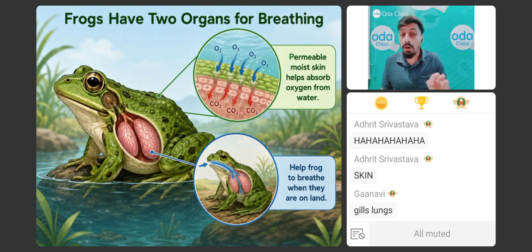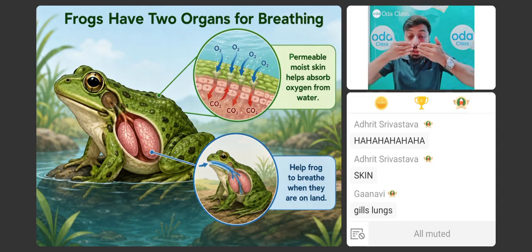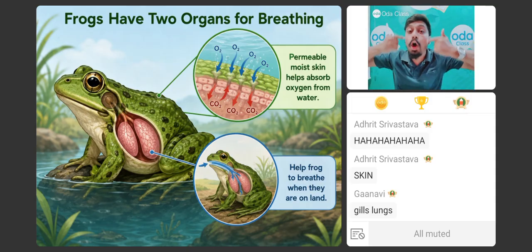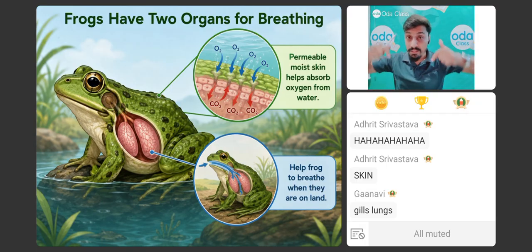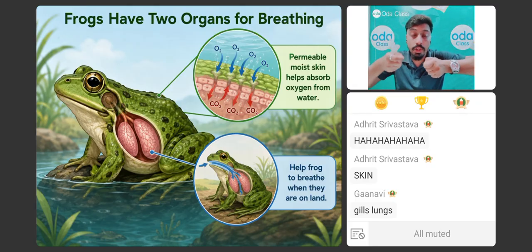But whenever they are inside the water, at that time you can see they have a special type of skin. It is called moist skin. So what happens over here? Whenever they are inside the water, they can't use lungs. So the airways of the nostrils, the airways of the nose, are completely closed, so that water will not enter the lungs.